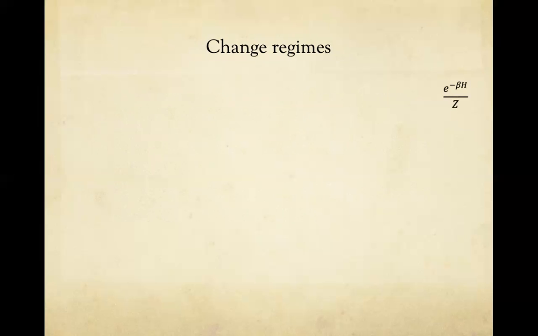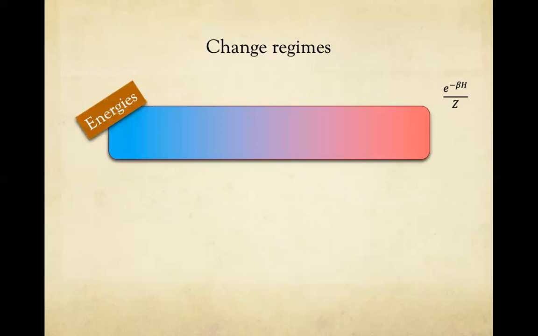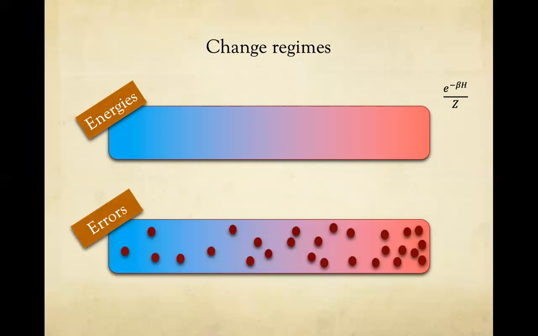So let's talk about the thermal state again. So for sufficiently small T, if you plot the energies kind of schematically, with high eigenstates here and low eigenstates here, you can think that for sufficiently small T, most of them are concentrated on the cool side. Maybe there is some tail going into the high energy states. And then you can talk about the regime of errors.